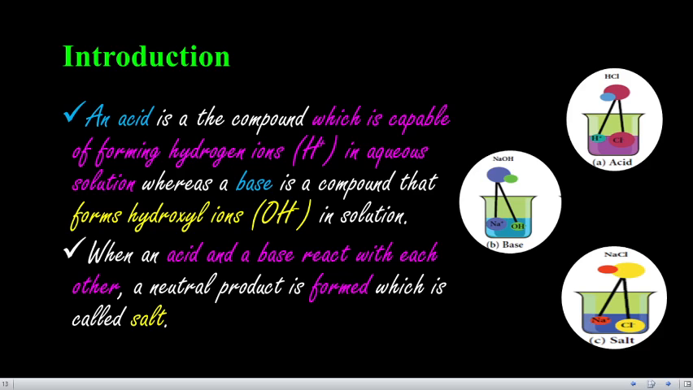I hope you have remembered the reaction of acid and base reacting with each other and forming salt and water. What is this? It is called what? Very good. It is the neutralization reaction. These are the things we already know about acids, bases and salts. In this lesson we will discuss them in detail.